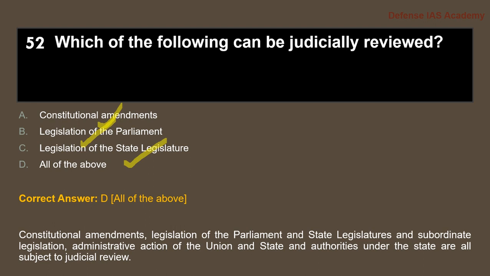Subordinate legislation and administrative action of the Union and state, and authorities under the state, are all subject to judicial review.